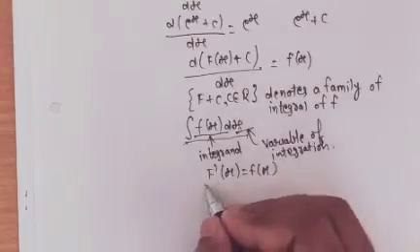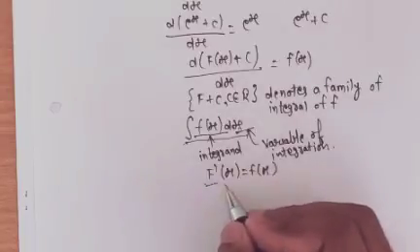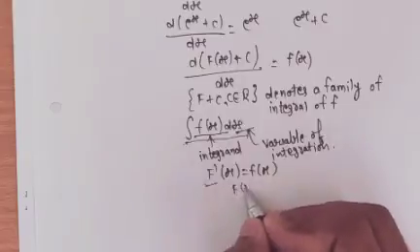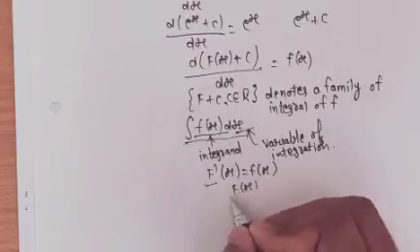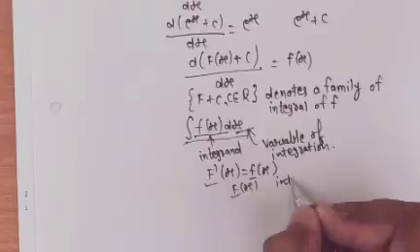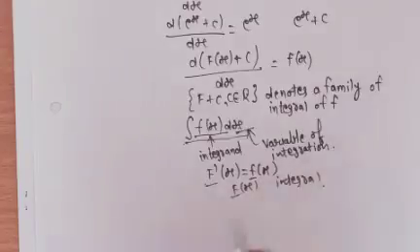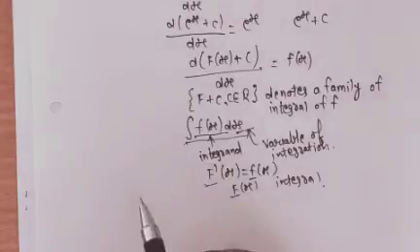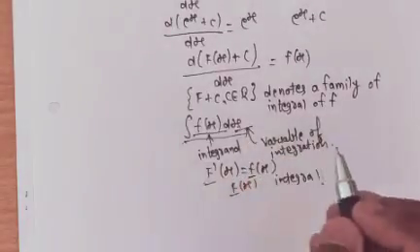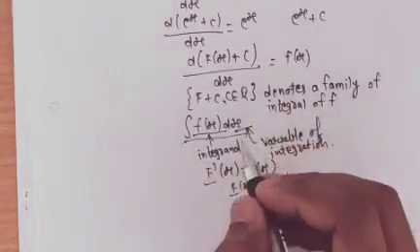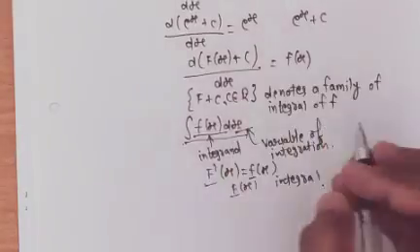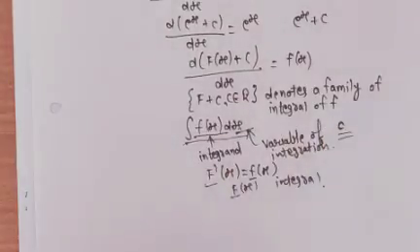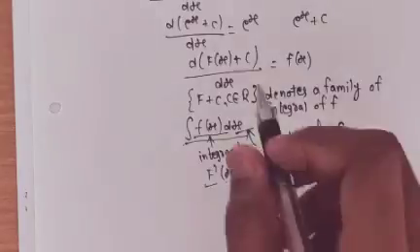Then this F is the integral of f, and this whole process is called integration. And here we get the constant c. It is called the constant of integration.